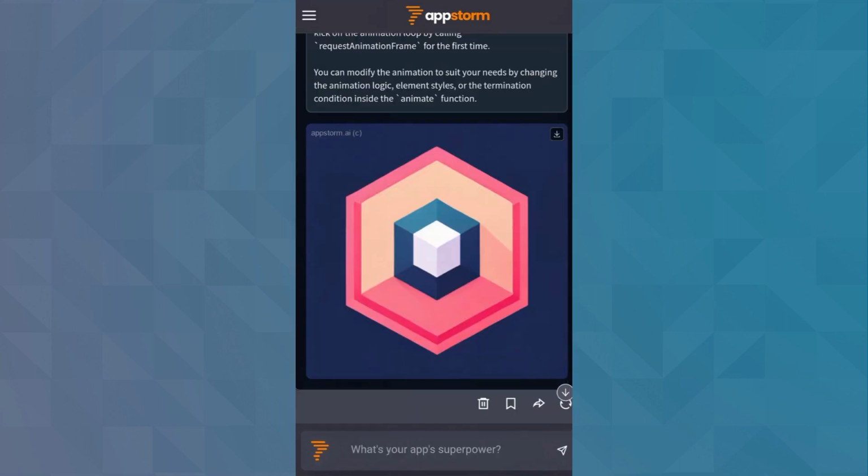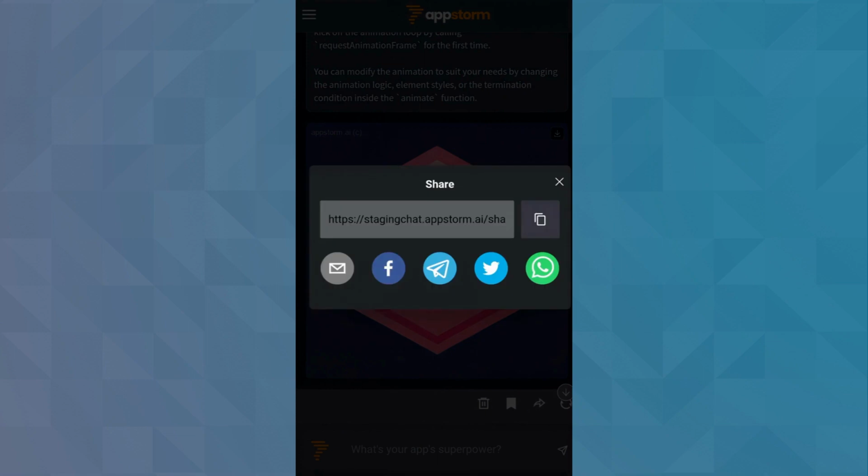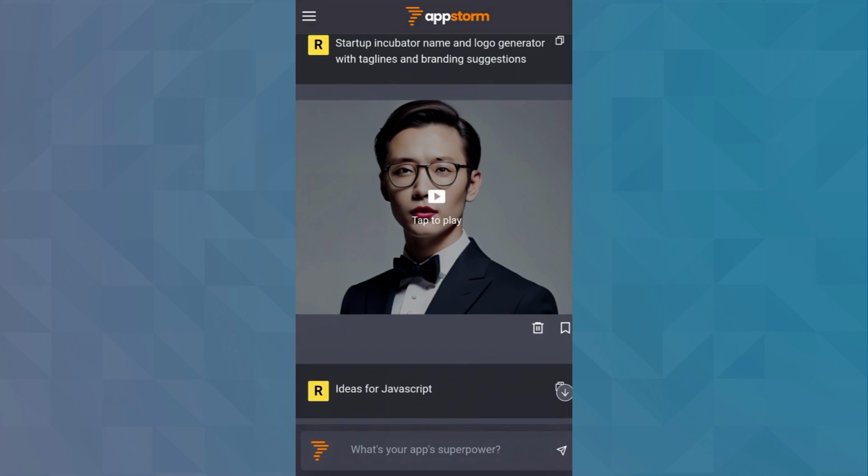Found something worth keeping? Bookmark it into your digital treasure chest. Excited about an app? Share the joy with others. No longer need an app? Swipe it away with a click.